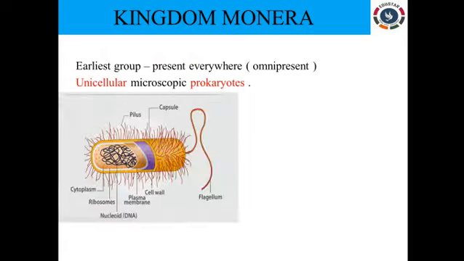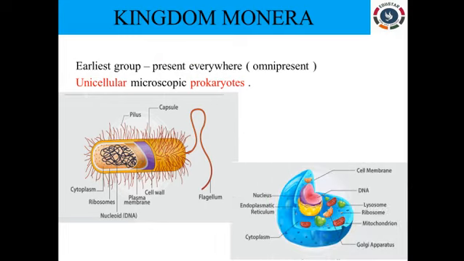If you see, this is the structure of bacteria. I have given two diagrams here: one is the bacteria and another one is the eukaryote. Coming to the bacteria, here we don't have any definite nucleus, hence we say it is a prokaryote.